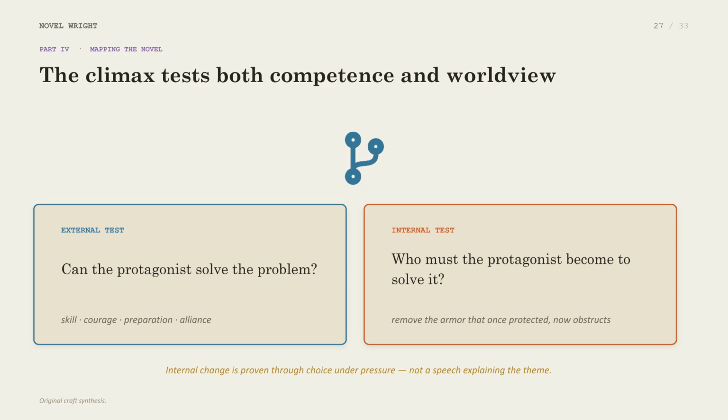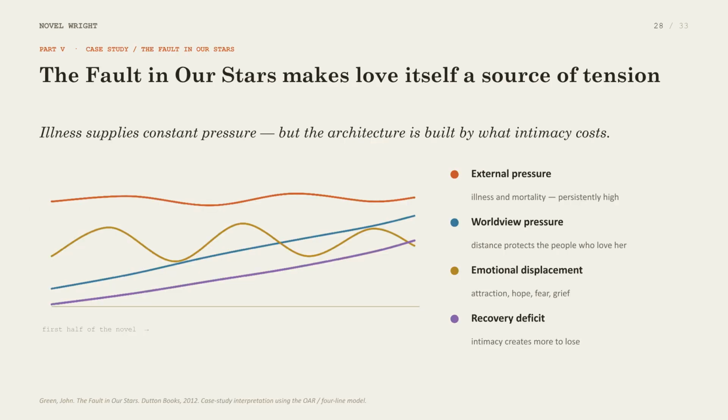The climax tests both competence and worldview. It requires the protagonist to prove their internal change through choices made under extreme external pressure. In The Fault in Our Stars, love becomes a source of tension. While illness provides constant pressure, the story's real architecture is built by the emotional costs of intimacy.